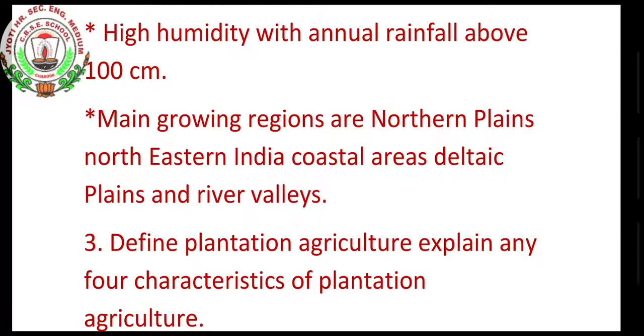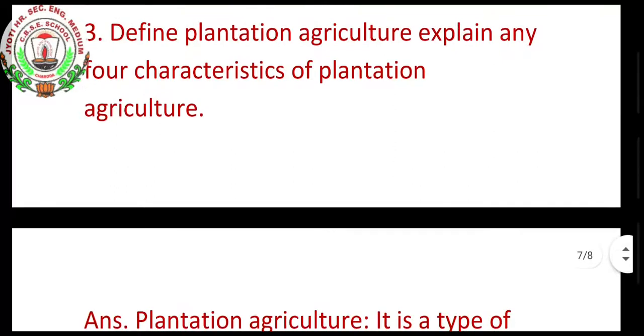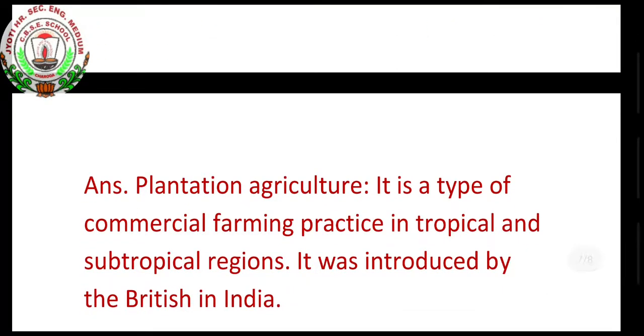Define plantation agriculture. Explain any four characteristics of plantation agriculture. Plantation agriculture is a type of commercial farming practice in tropical and subtropical region. Through this, the crop gives us direct money, it is for business only, not the food crops. It is practiced in tropical and subtropical region.